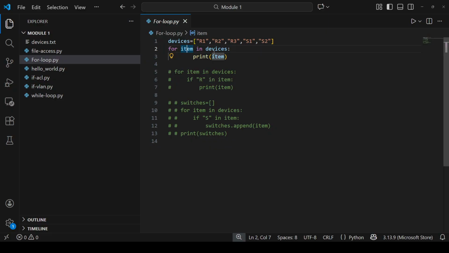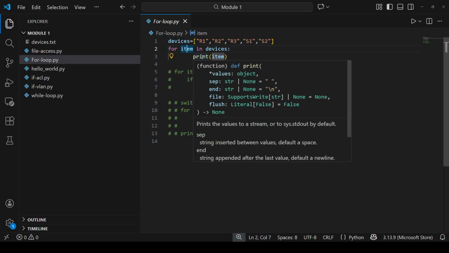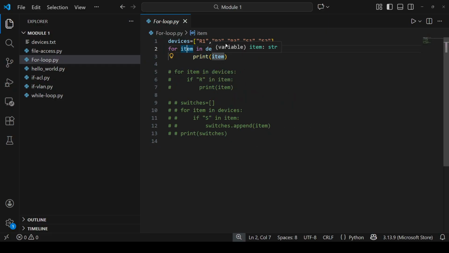It will hold the value of R2. And now the control goes to the second statement, that is print item, printing the R2. Again, the loop will go to the for statement and the control will go to sequence number 2 of the list devices. Then again it will print that particular item, that is R3. So it will keep on printing till the last sequence number of the list, till the last item.